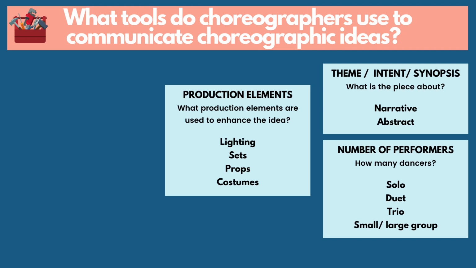What about the costumes that are being used in the dance? Remember, the costumes are also there to communicate a specific intent. So maybe the dancer's wearing a tube fabric around their body, and the reason why the choreographer has chosen that is so that the dancer can push and pull against the fabric in order to show struggle. So your production elements, how the choreographer has used lighting, sets, props, costumes, how have they been used in order to communicate the meaning to the audience.